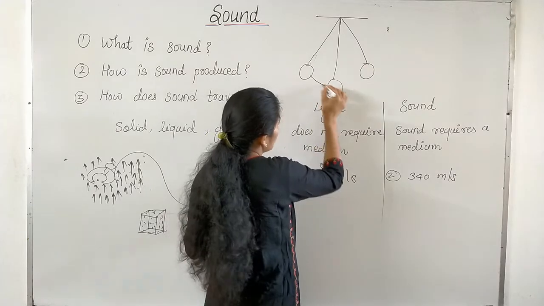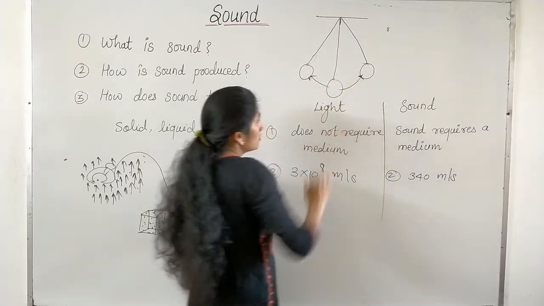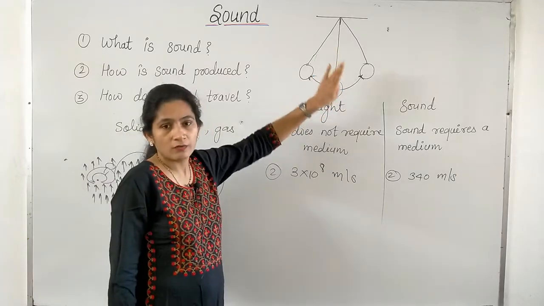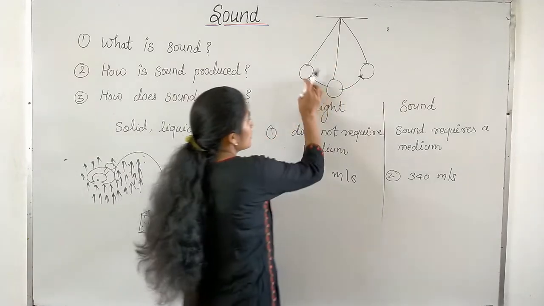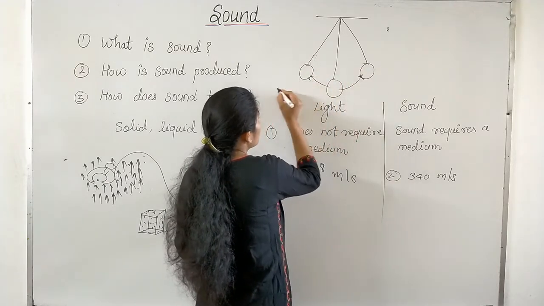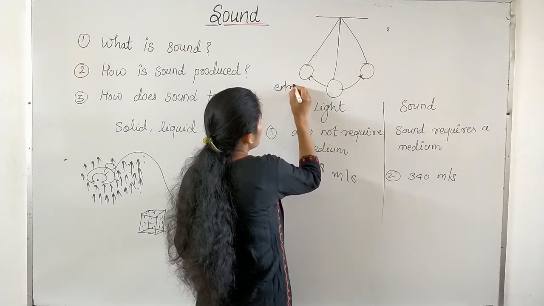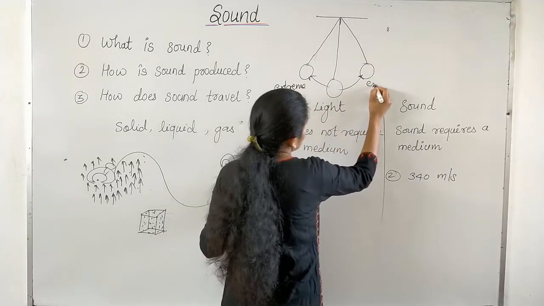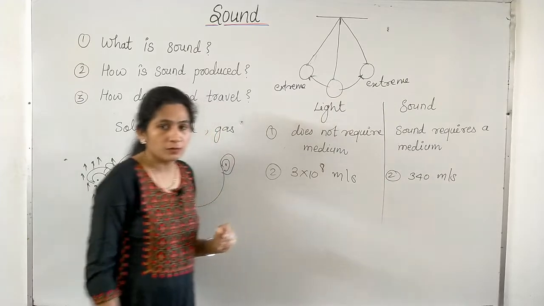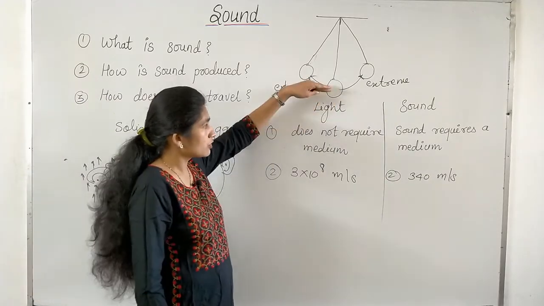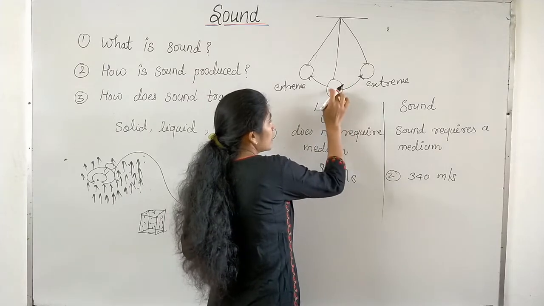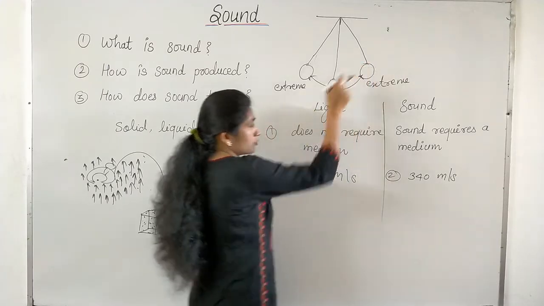So this pendulum oscillates about its mean position. This is called the mean position. Mean position means fixed position, and it oscillates between two different positions. These positions are known as extreme positions, and this is called the mean position. So if you give a push to this bob, then the bob oscillates from the mean position to the extreme position.